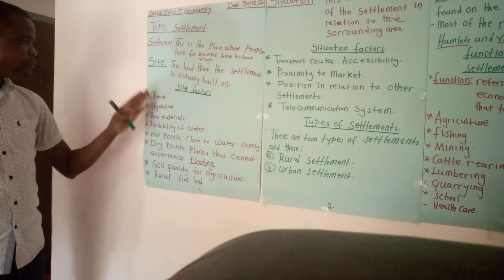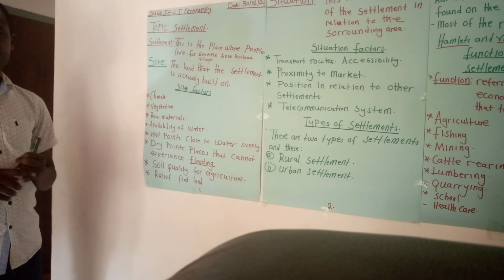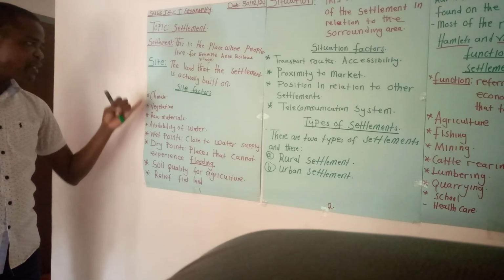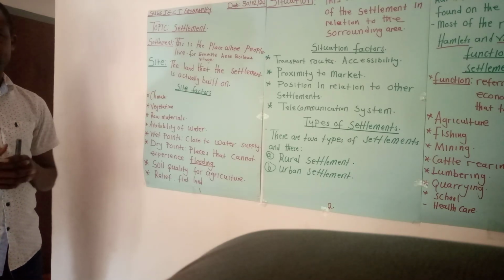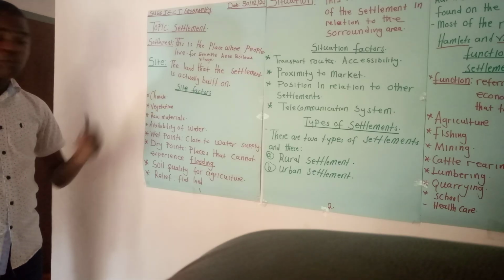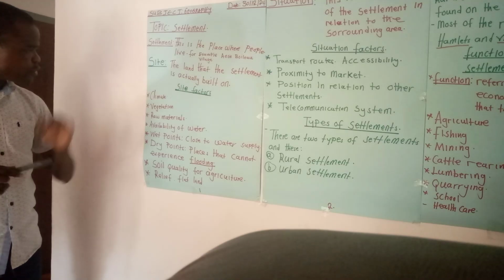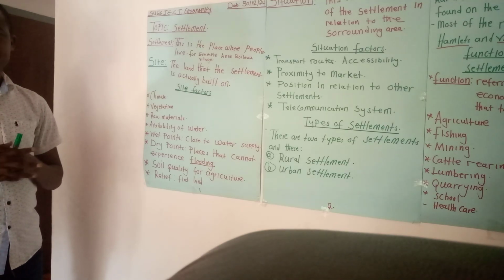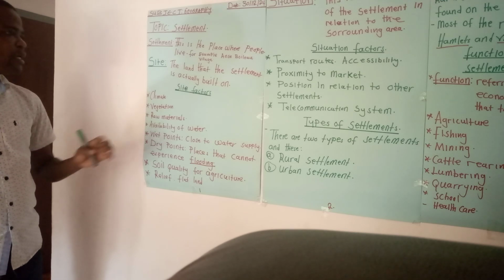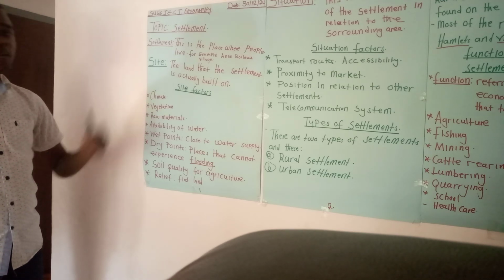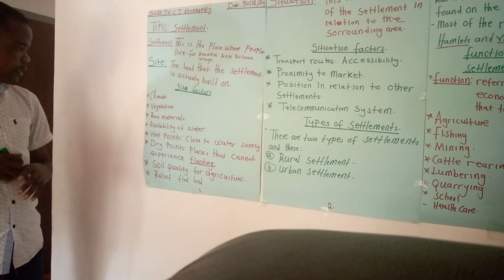One, we have climate. So when we talk of climate, we mean favorable weather conditions. The temperatures are good and not excessive. You don't have excessive heat in those particular places, and the places are not cold. And the place also receives enough rainfall. Okay, so these are some of the climatic conditions that make it favorable for people to go and settle or reside in those particular areas.